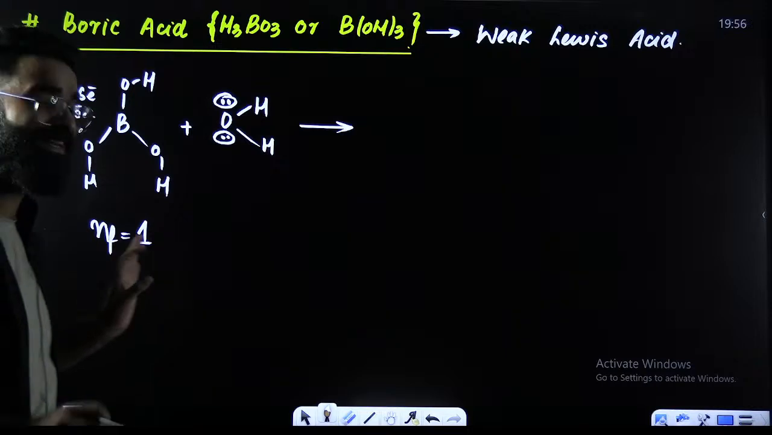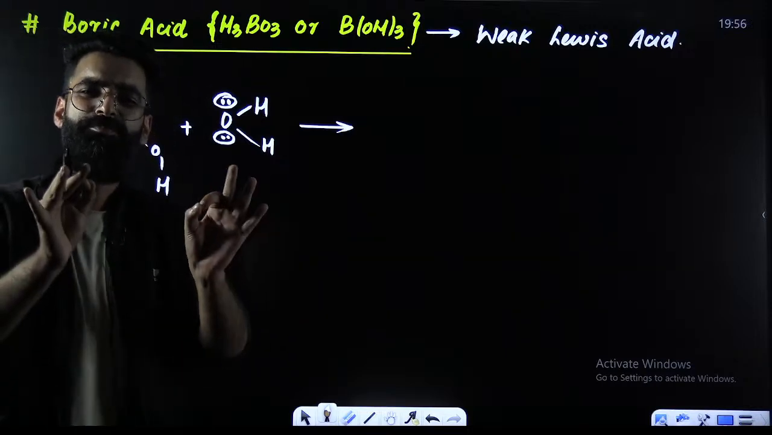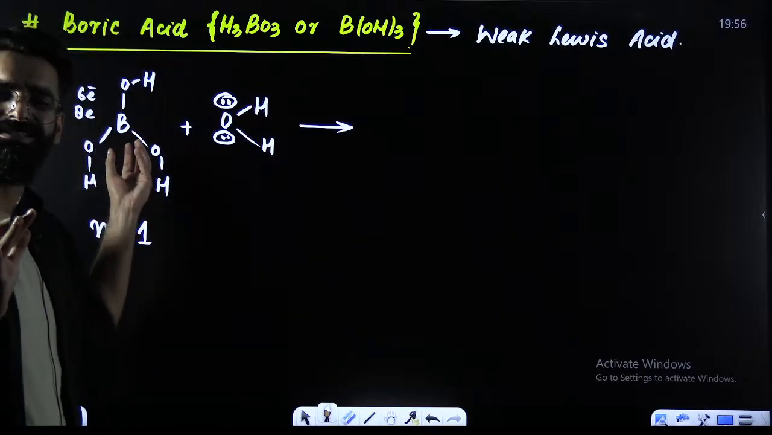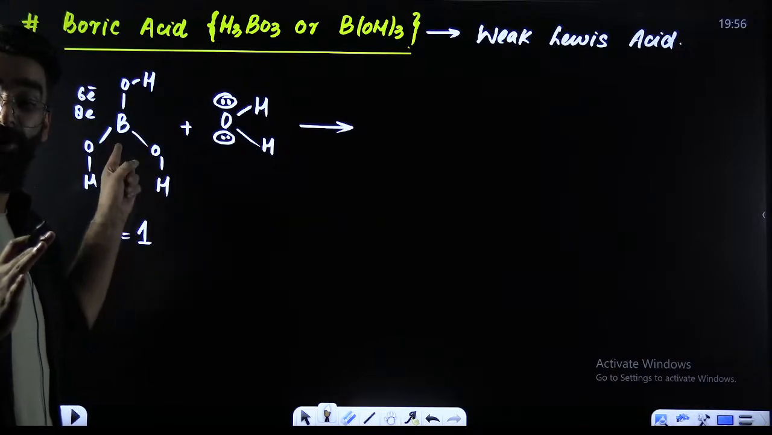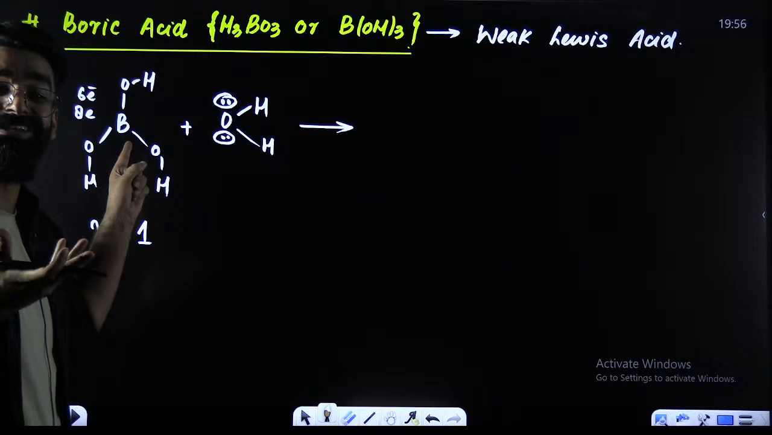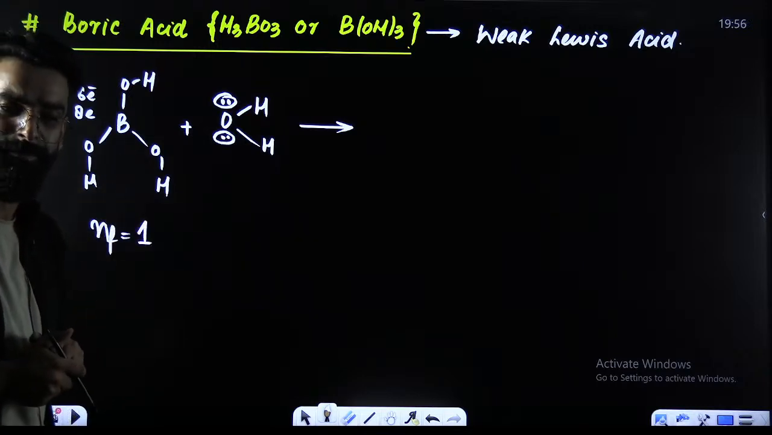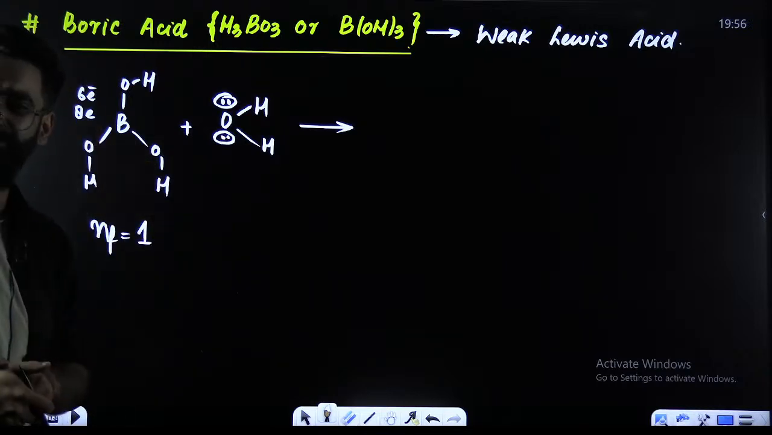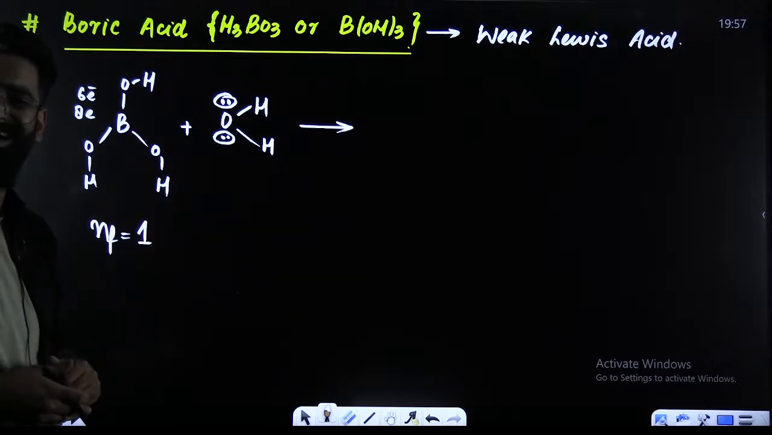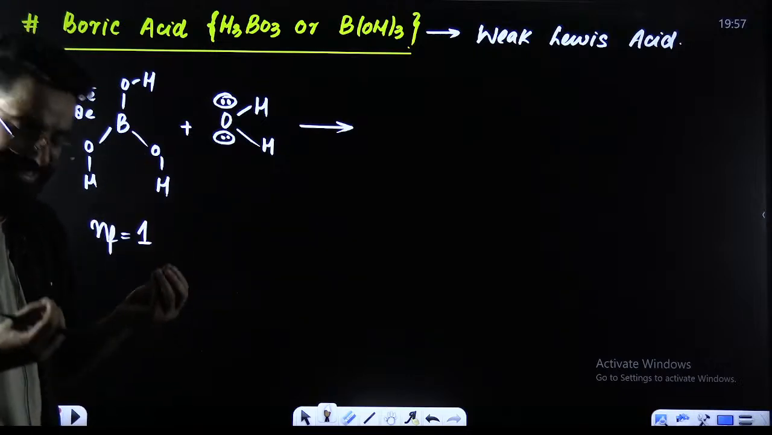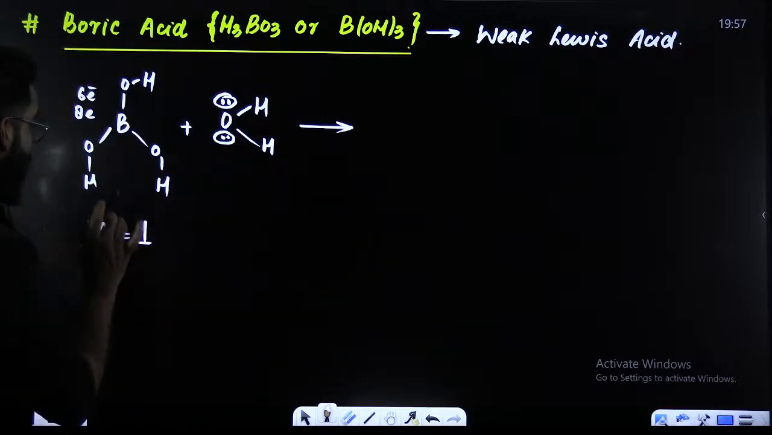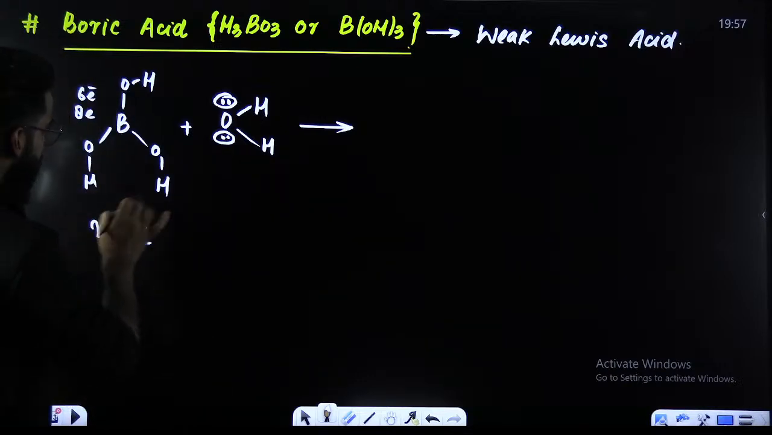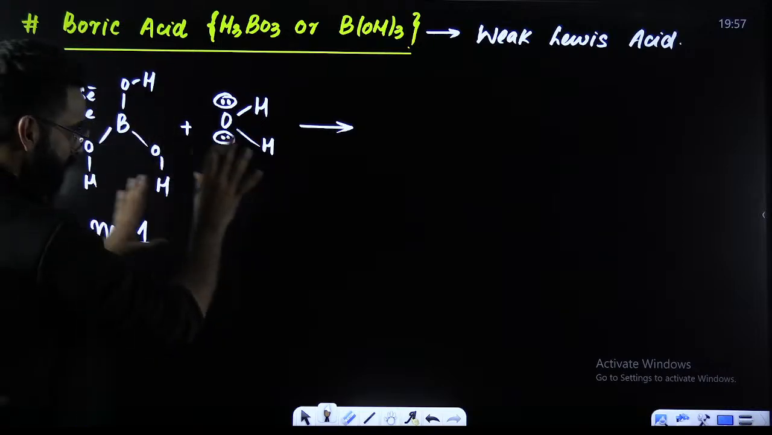If this boron center is an electron deficient center and by chance it gets some electrons, will it accept them? Yes, it's going to accept them because it's electron deficient. It needs electrons. Now, my dear students, what exactly are we doing? We are introducing this boric acid into water.